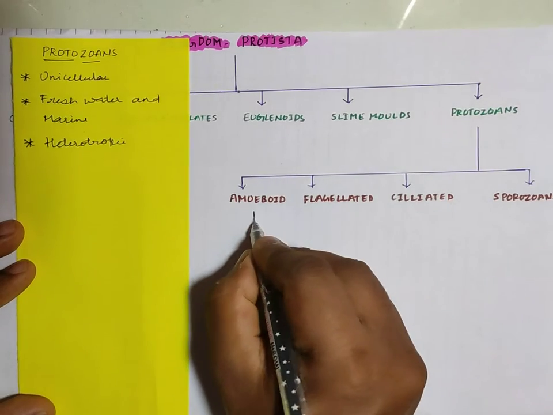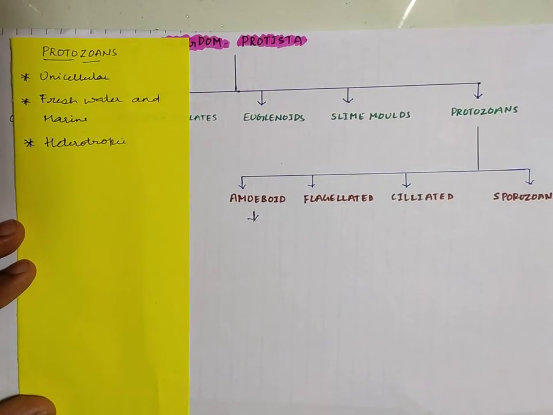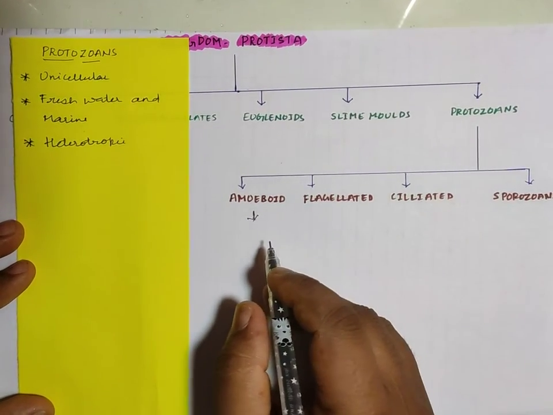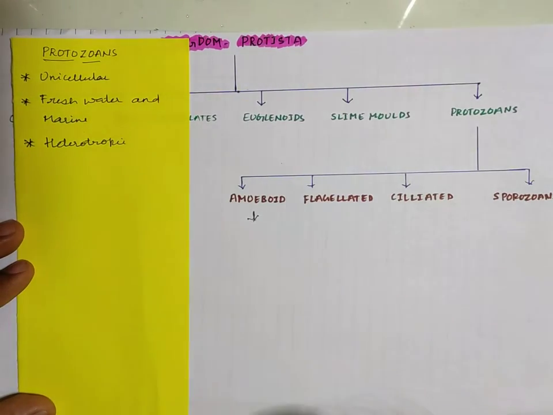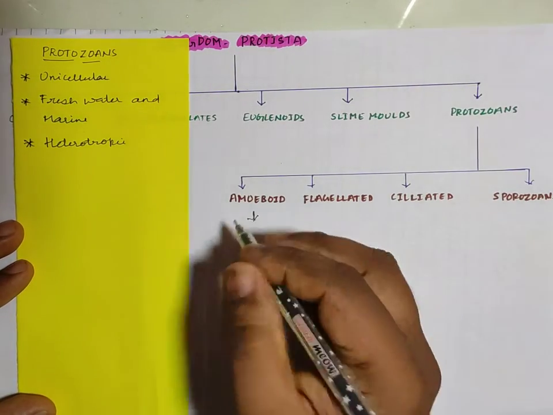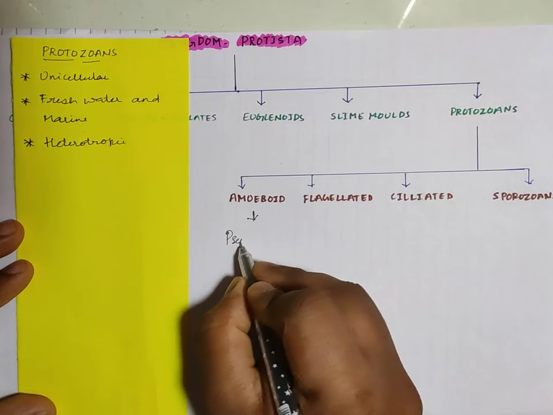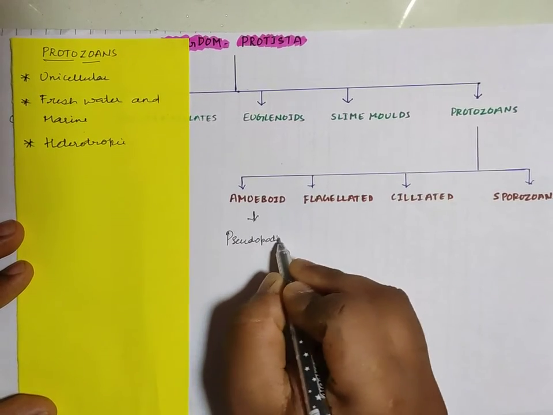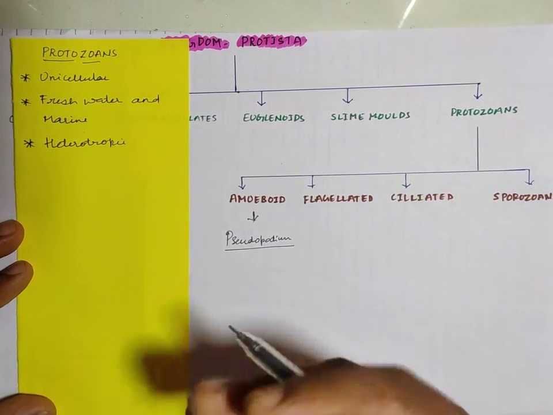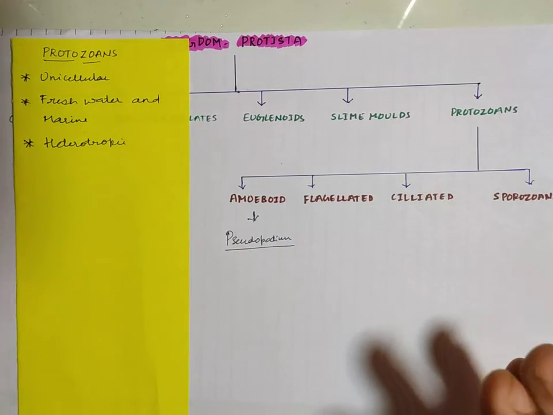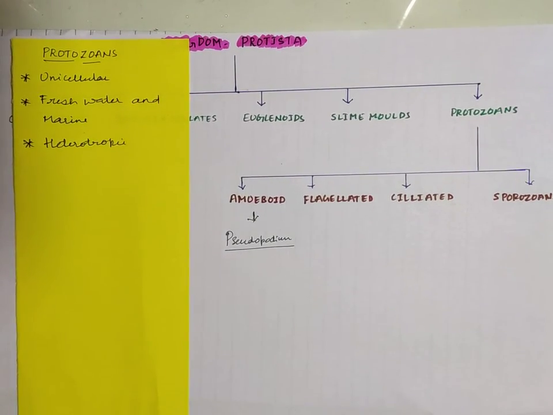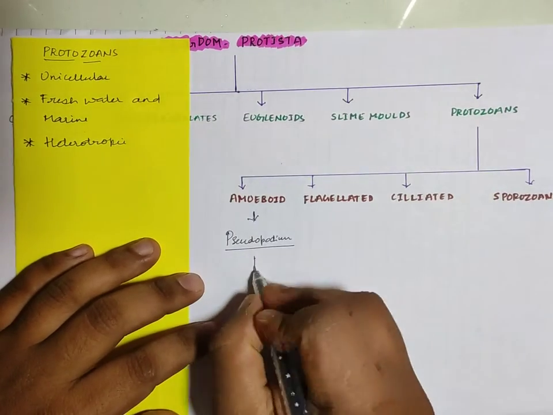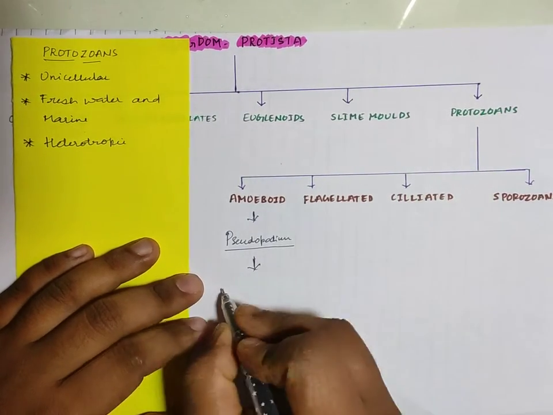In case of amoeboid protozoans, they don't have a special locomotory organ, and the cell structure itself acts as one, for example we call it pseudopodia. Now the cell body only acts as if it is a locomotory organ. Now the best example for amoeboid kind of protozoans is Amoeba.